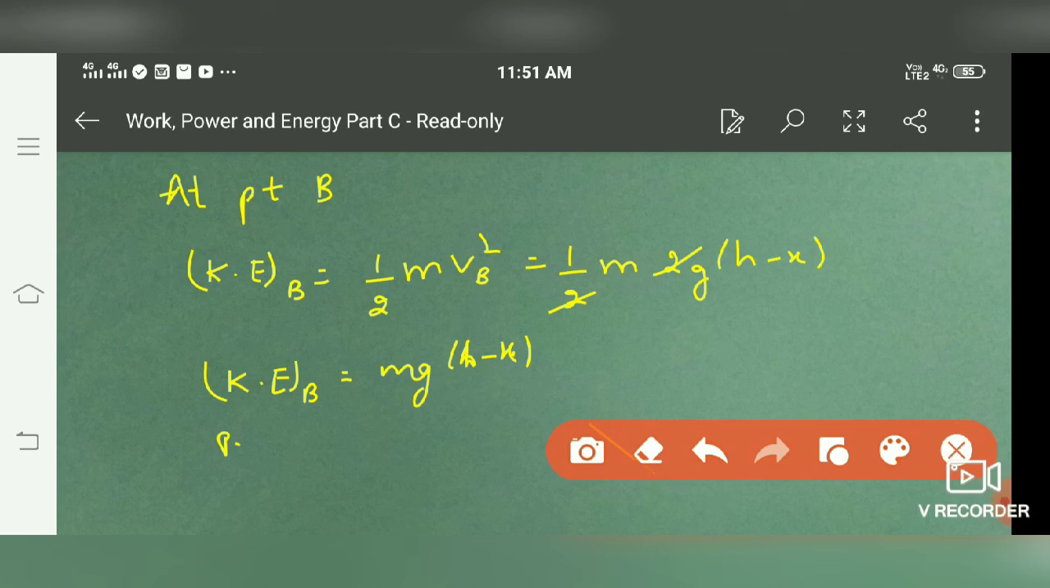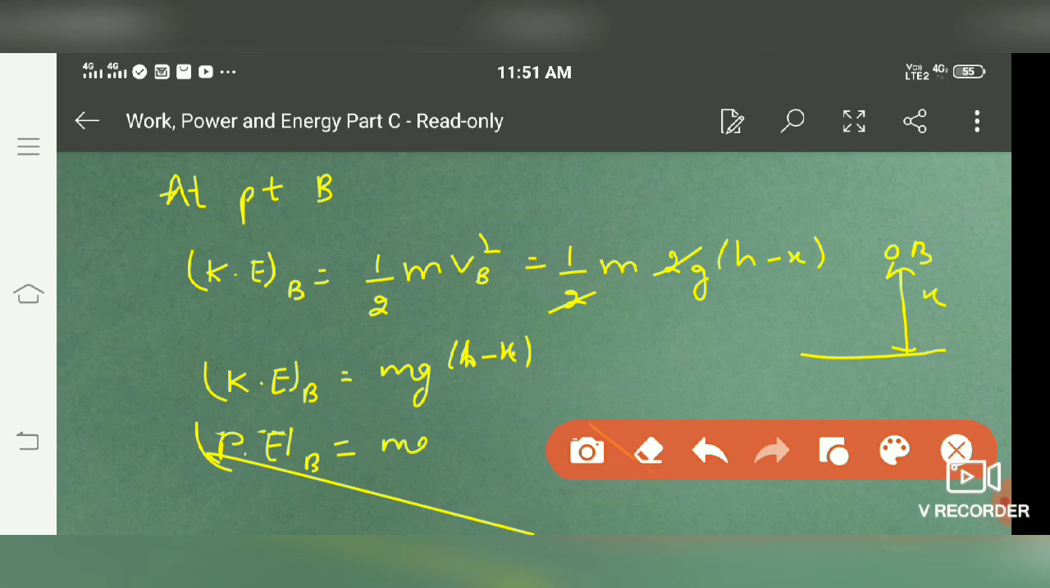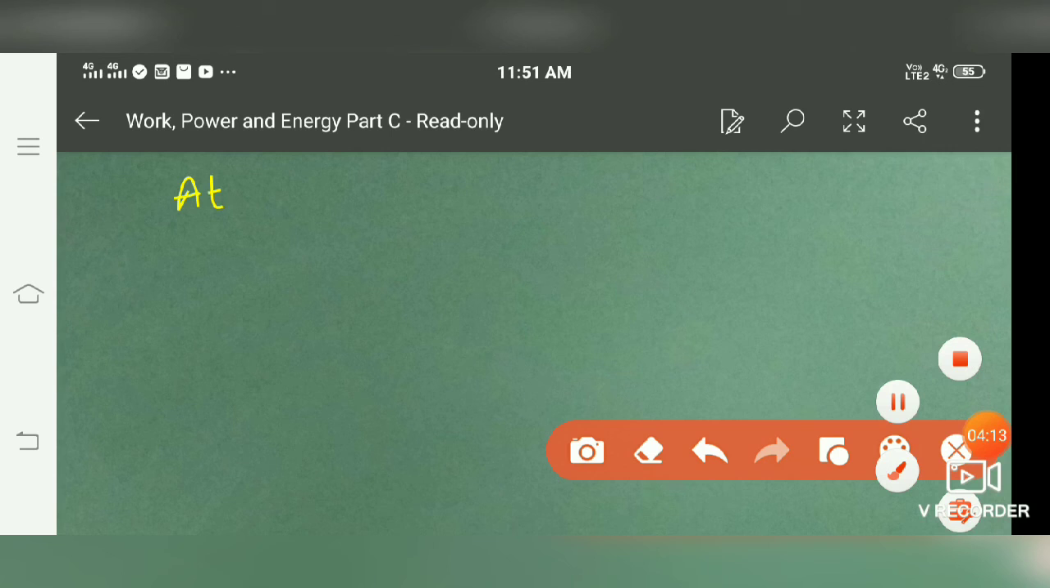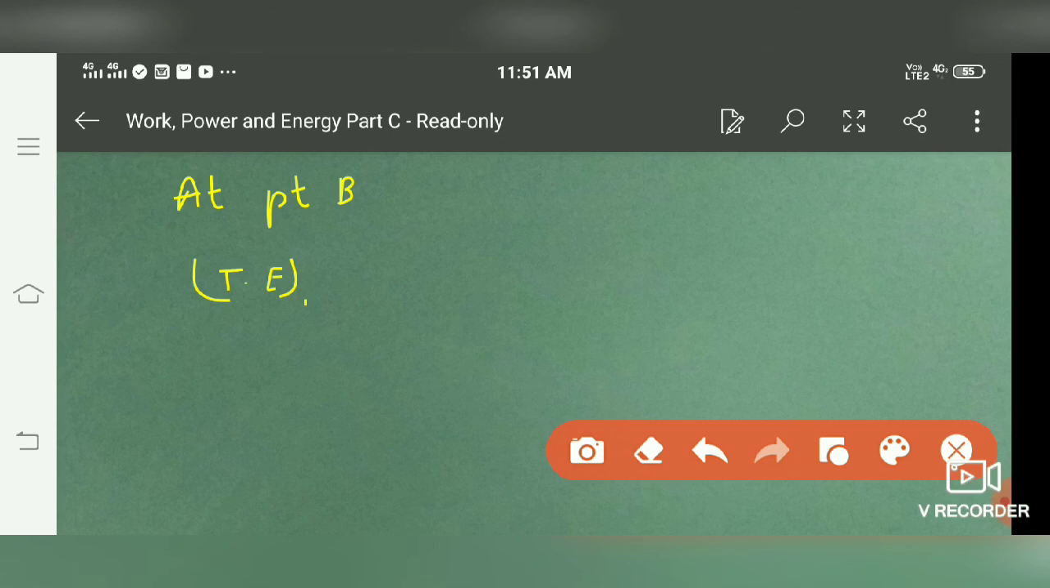Now potential energy at point B: as the body is at height x from the ground, the potential energy is mgx. Now total energy at point B is the sum of both. So at point B, total energy is equal to kinetic energy at point B plus potential energy at point B.